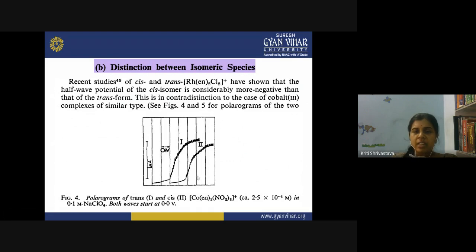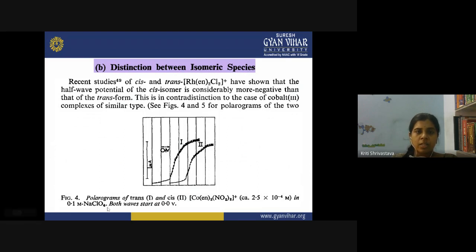So these studies have reflected that the cis isomer, which is represented by structure 2, and the trans form, which is represented by structure 1, the cis isomer has its half-wave potential considerably more negative than that of the trans form.